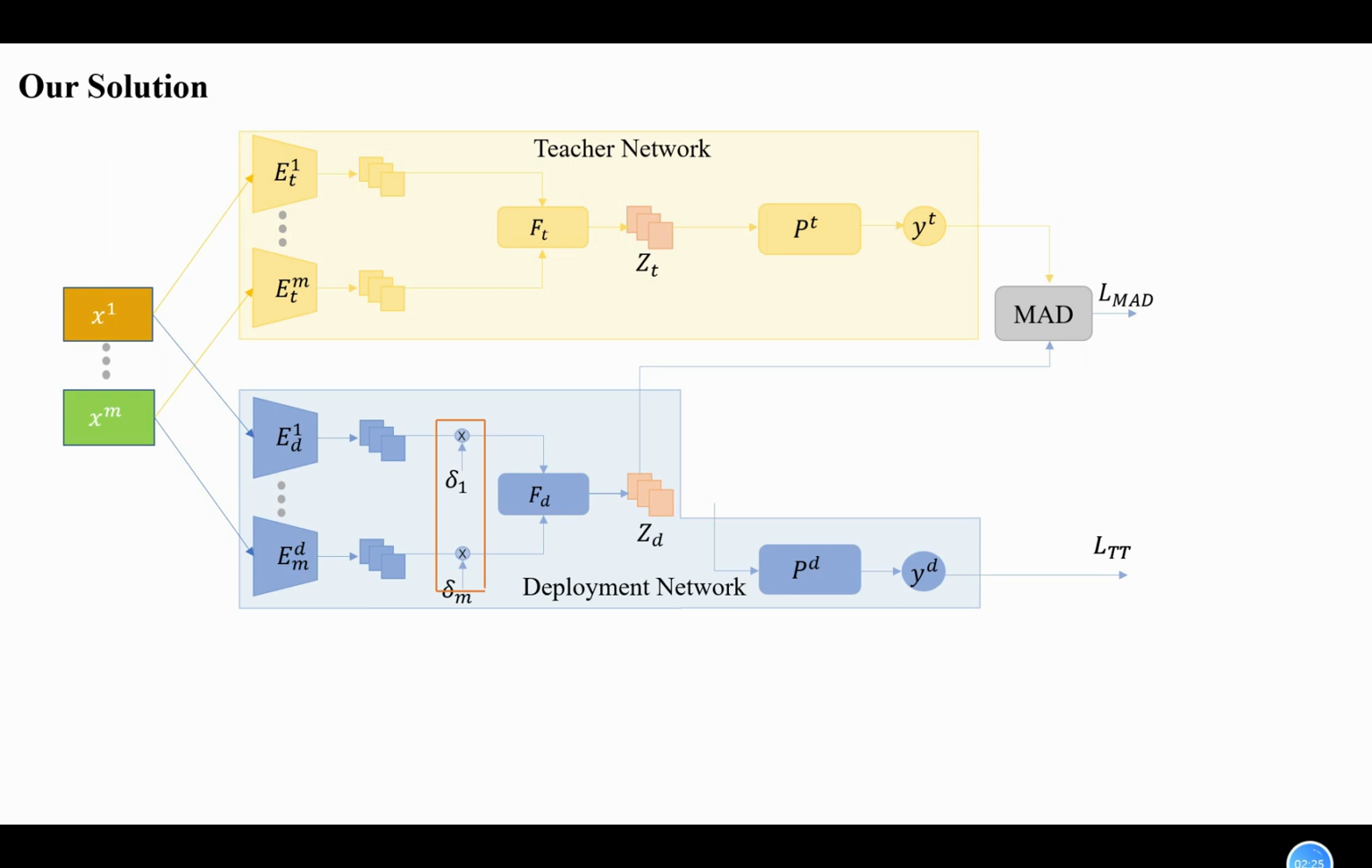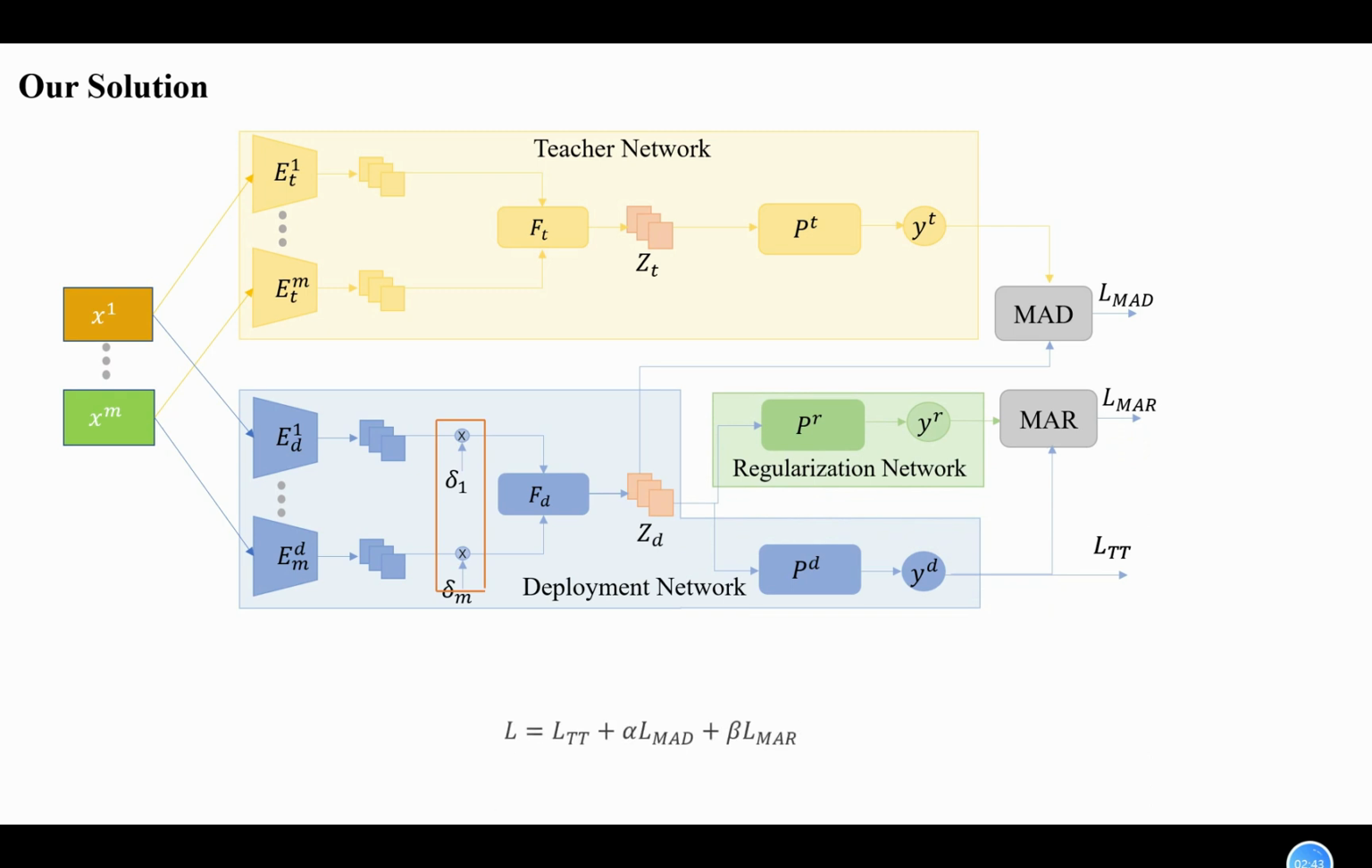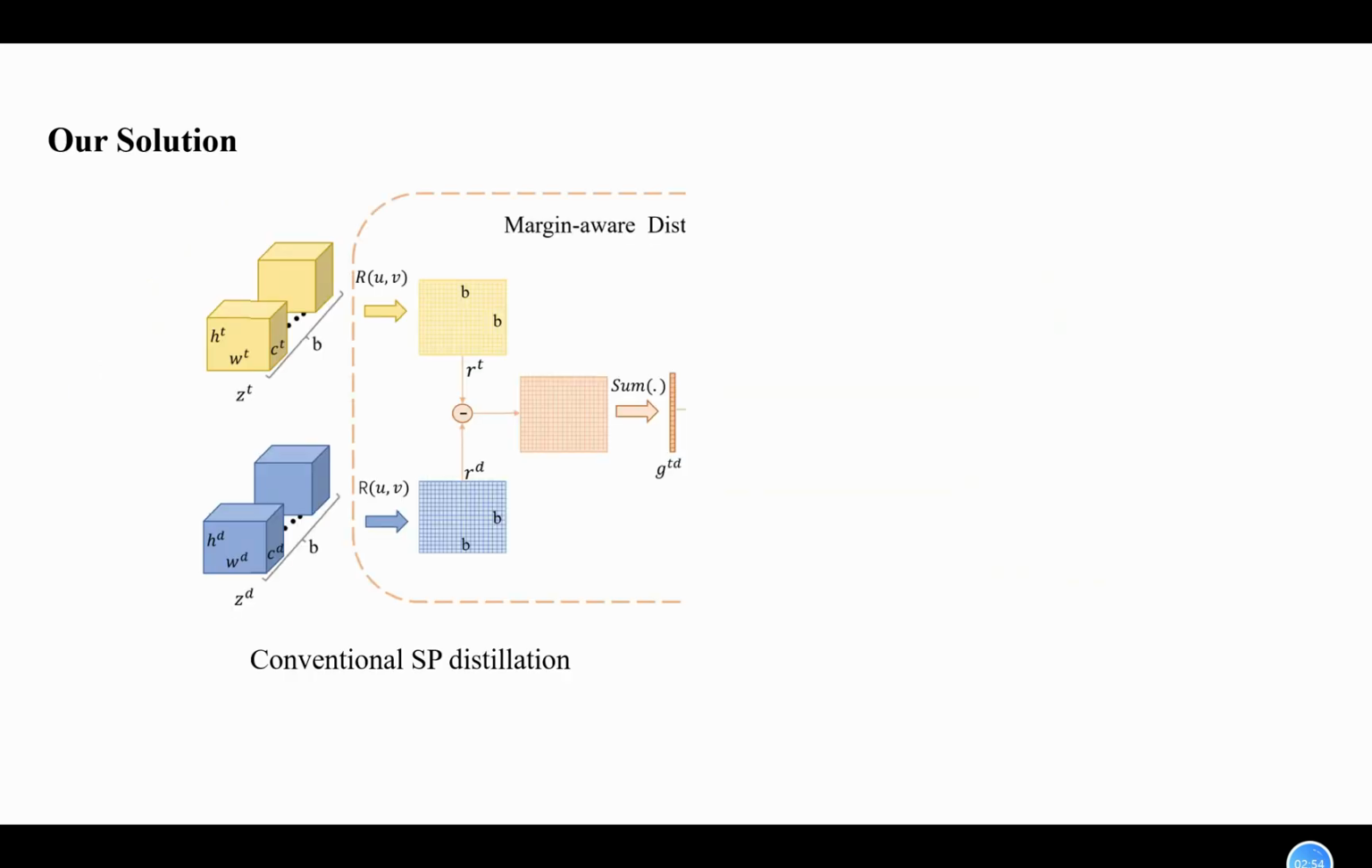Besides, we introduce the teacher network that is pre-trained with complete multimodal data, to transfer the comprehensive multimodal knowledge to the deployment network via the MAD, enabling it to acquire the modality invariant and specific features simultaneously. Finally, we introduce the regularization network to mine weak modalities via the MAR, enabling the deployment network to balance weak modality combinations effectively. And the total training loss is the sum of the three modules.